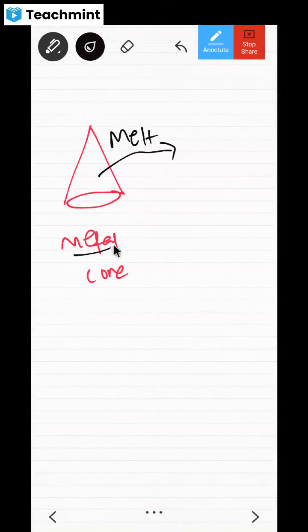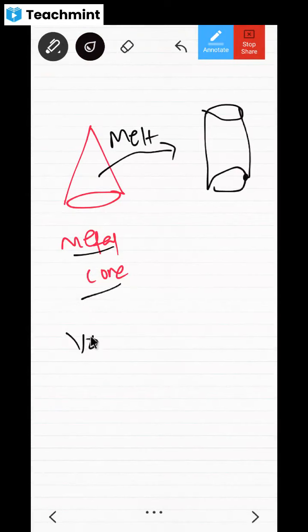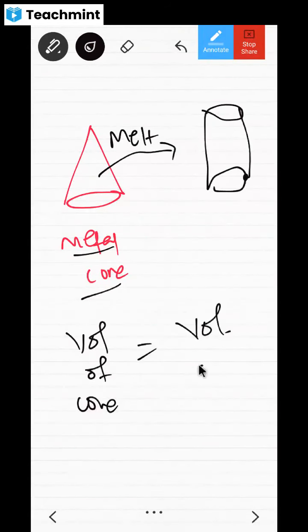For some reason, you get angry. By melting this, you made one cylinder. Now, what will remain same even after making that? Whatever was the volume of the cone, the same will be the volume of the cylinder. Understood?